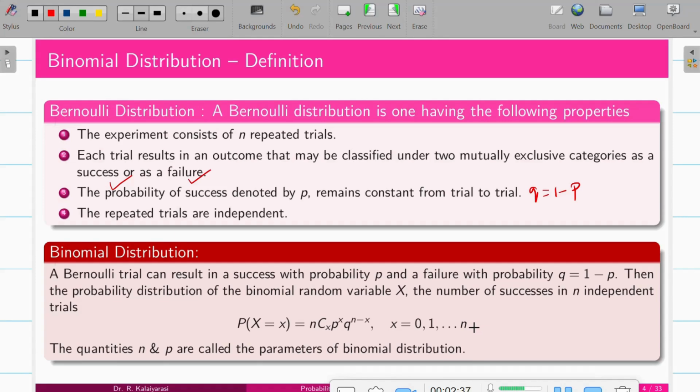The parameters of the binomial distribution are n and p. We do not specifically say q because q is determined by p. The main thing you should know is that the binomial distribution is nCx p^x q^(n-x), where x is 0, 1, 2, up to n.